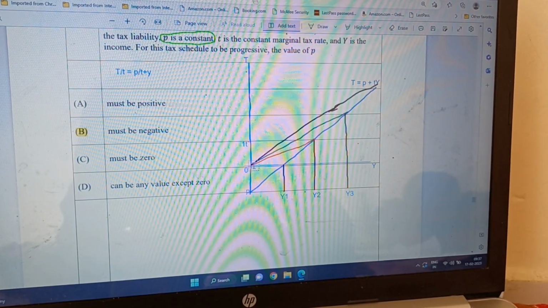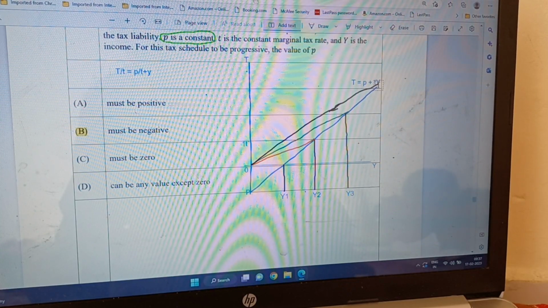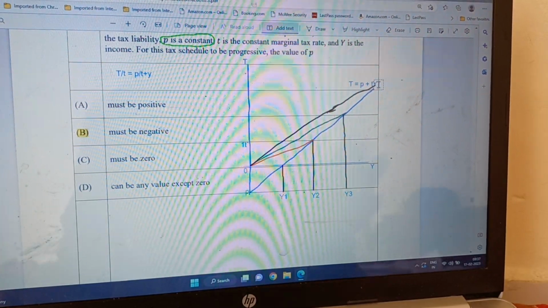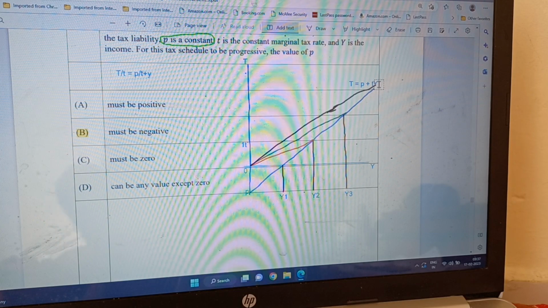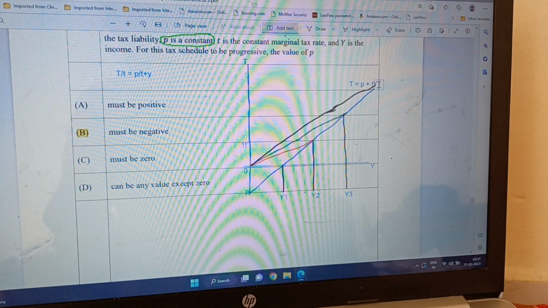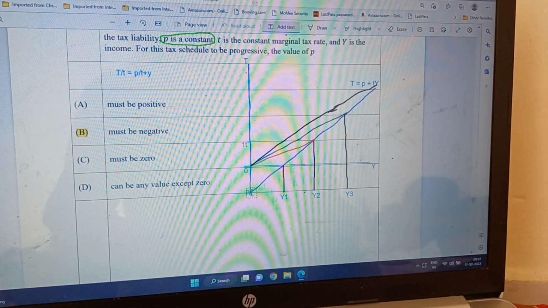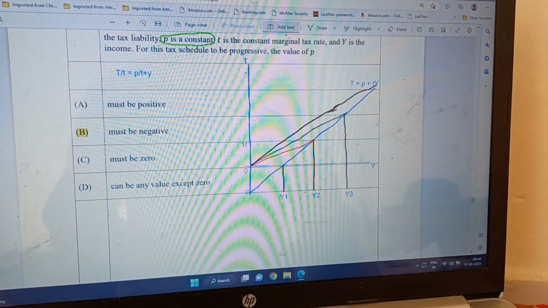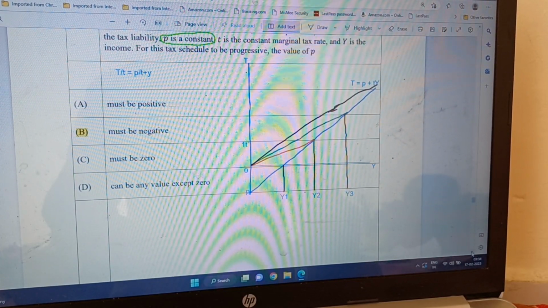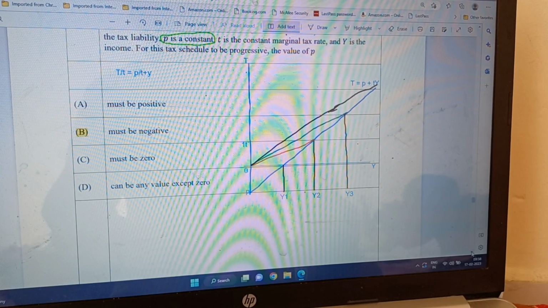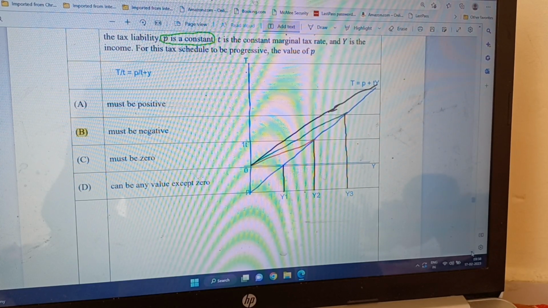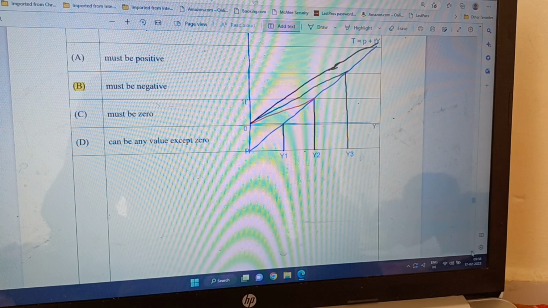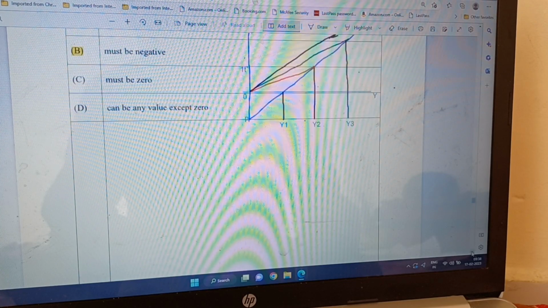So this slope of the line from origin to the income limit, that gives us the average tax rate. And we see that whenever P is negative, then these tax rates are increasing as per income. So if income increases, the tax increases more than proportionately. And that is what is happening here. So B is the correct answer.